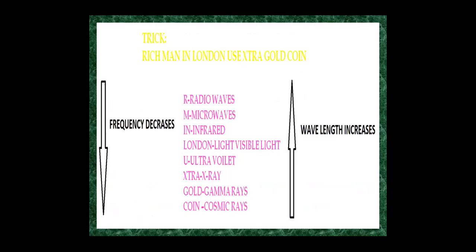Extra, that is X-rays. Gold, that is gamma rays. And coin, that is cosmic rays. Now, as we move from radio waves to cosmic rays, frequency increases, however wavelength decreases. Again, as we move from cosmic rays to radio waves, frequency decreases, wavelength increases.